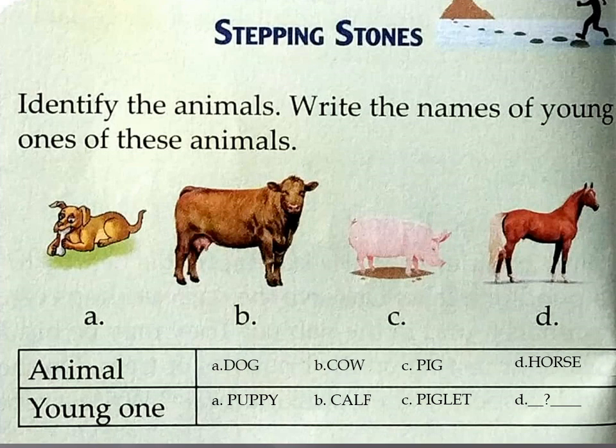So the first question in stepping stones, you will write down the names of animals and you will write down the young one. Look students, there is not much space given here in the book, so you will not do this one in the book. You will do this one in your copy. Don't try to draw them, that will be a little bit tough for you. You just write down the names of the animals and write down the young ones. Only one I am giving you to find out by yourself. 3 already I have told. So let us start the chapter now.